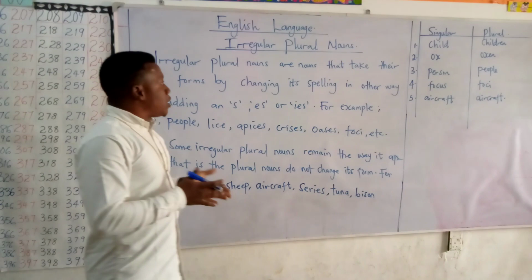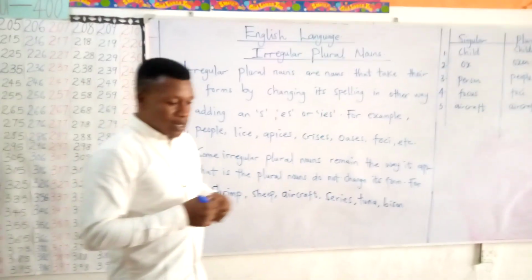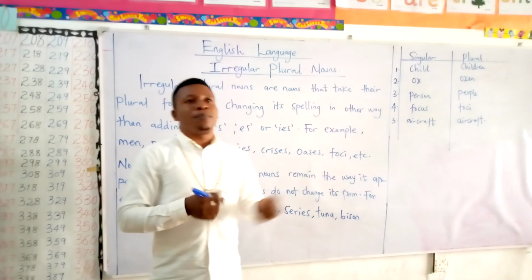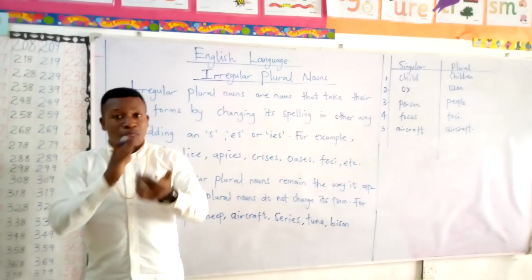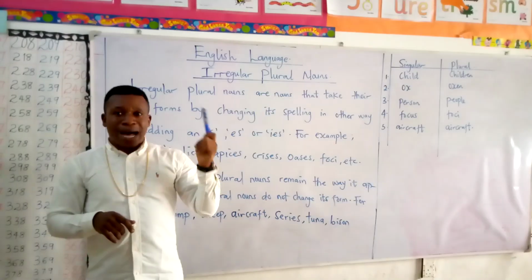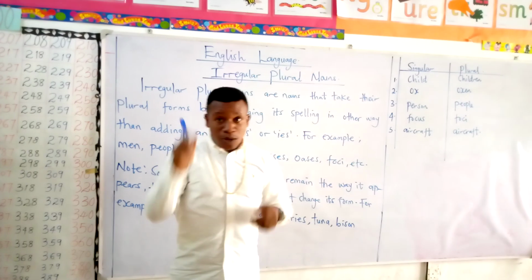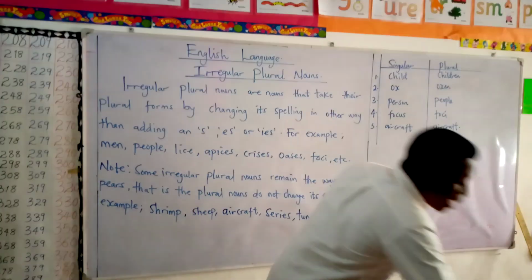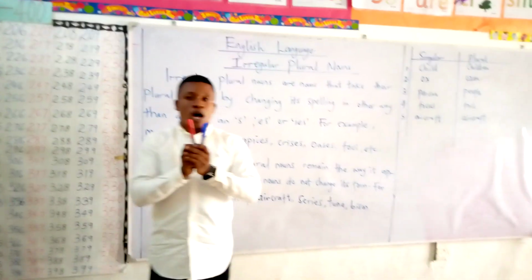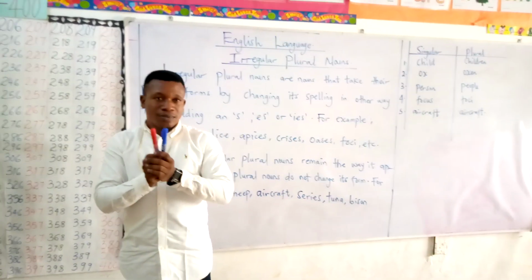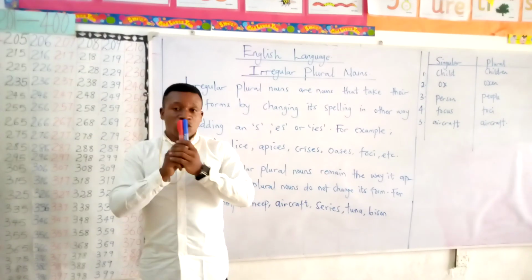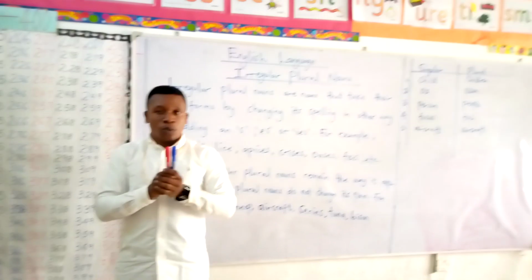First of all, let's take a look at the word plural. What do you understand by plural? When we say plural, we're talking about when an object or a thing is more than one. With me here, I have just a marker, so this is singular. And when I have two markers, it becomes plural. Any object that is more than one is regarded as plural.